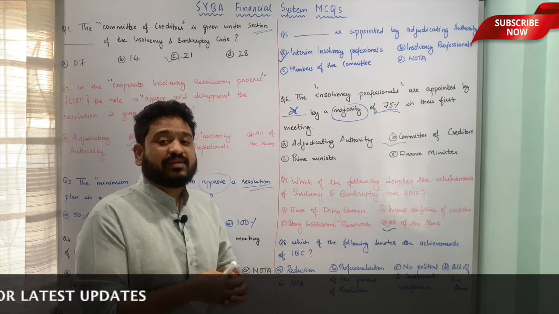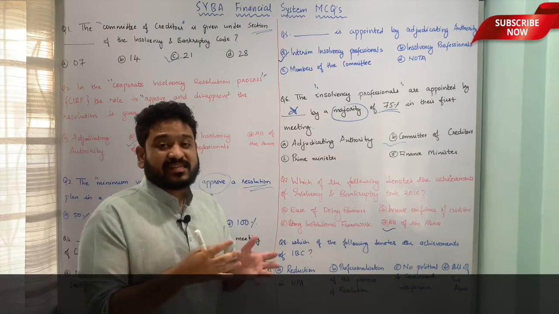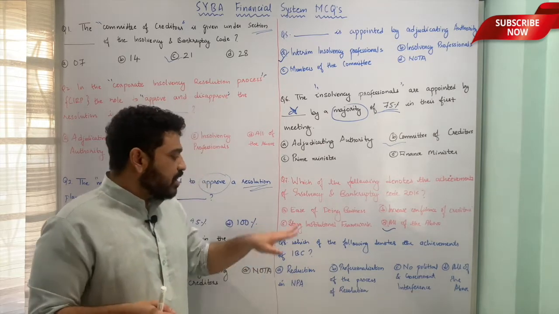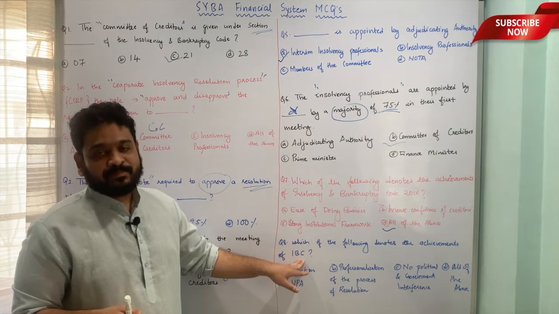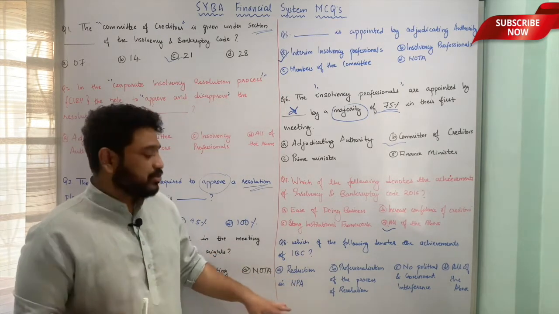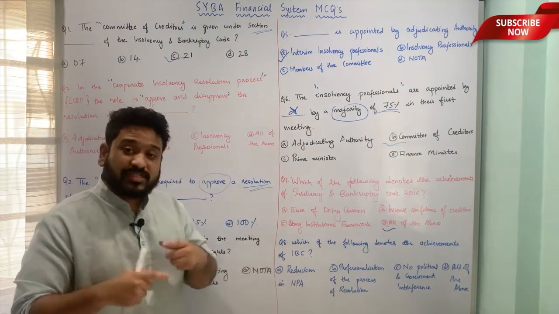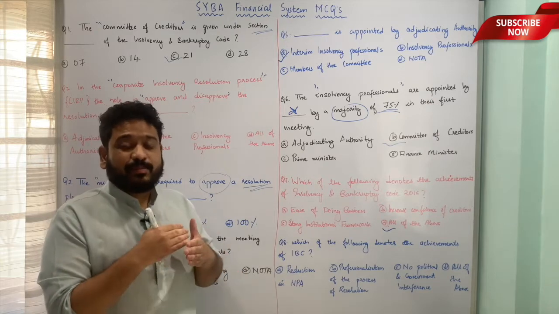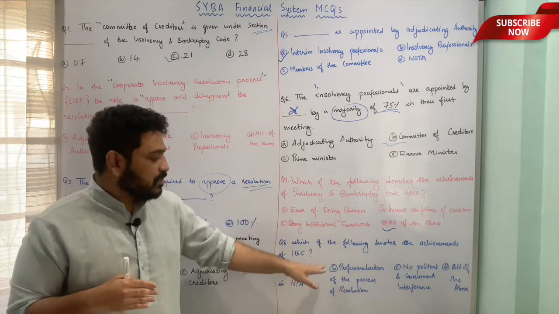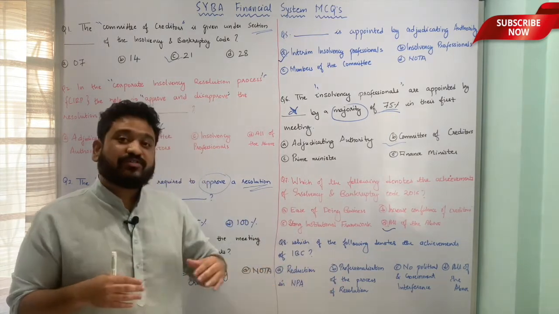That means the loans which were given to people who did not return the interest or principal amount, and as a result these loans turned into non-performing assets. After the implementation of IBC, this problem of non-performing assets has reduced substantially. So, reduction in non-performing assets. B is professionalization of the process of resolution. Now you at least have a proper channel through which you can go for a resolution mechanism. So that is a sort of professionalization of the process of resolution.